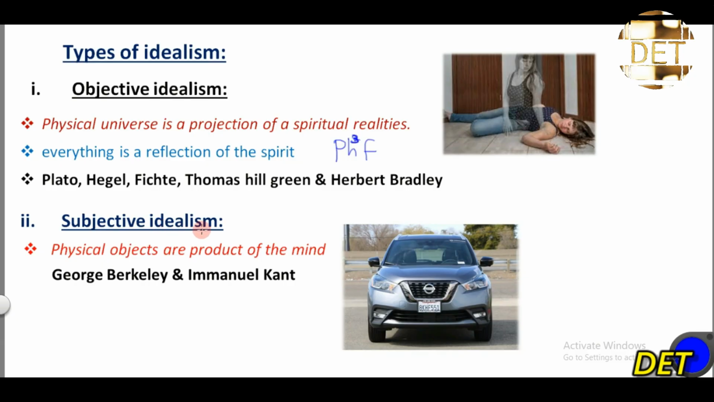Then we have subjective idealism, which is a type of idealism that says physical objects are products of the mind. Before a car was produced, it was once in the mind of man. A man projected it in his mind and then made it. Even the aeroplane that we see, a man had it in mind before he created it. So physical objects are a projection of the mind, or a projection of ideas. Examples of philosophers that support this philosophy are George Berkeley and Immanuel Kant.